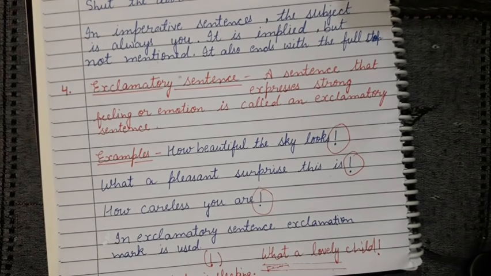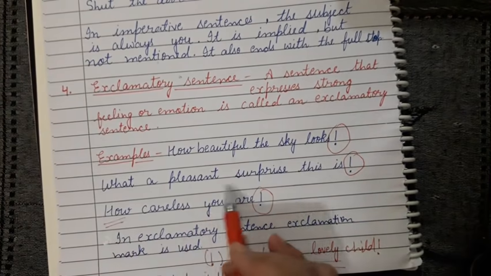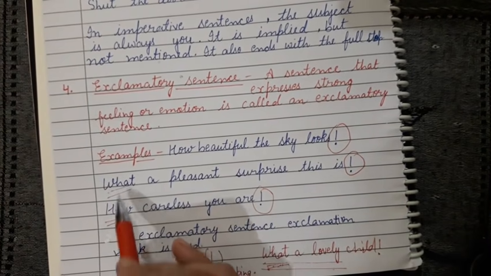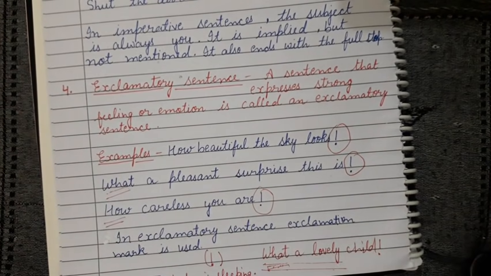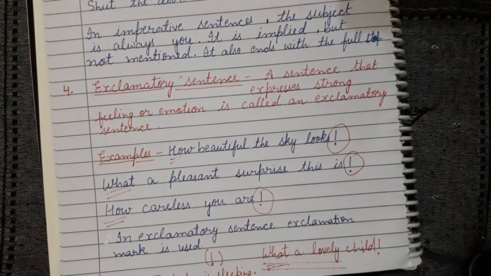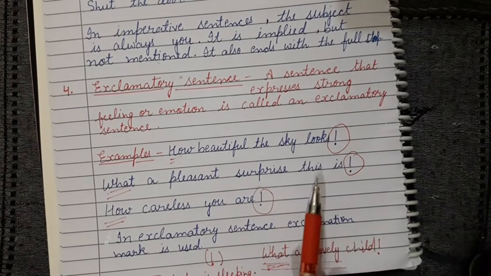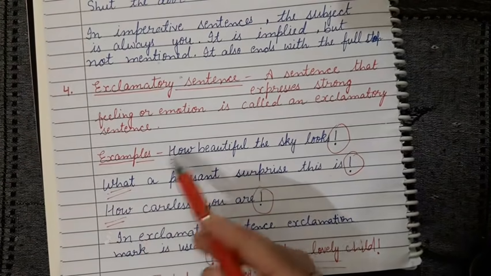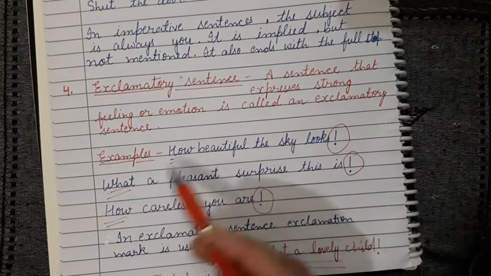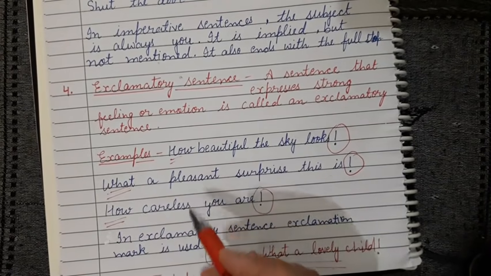How careless you are. What a pleasant surprise, here also "what" has come, and "how" also. Sometimes it comes, but we have to understand by the expression. And one more thing, after these WH words or question words, a verb is not used.